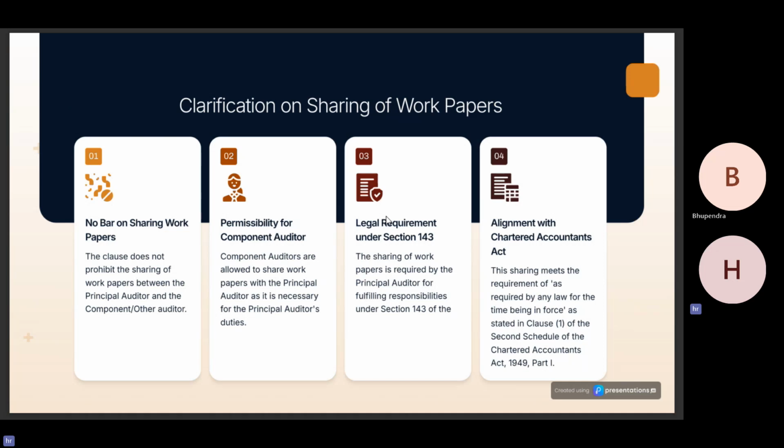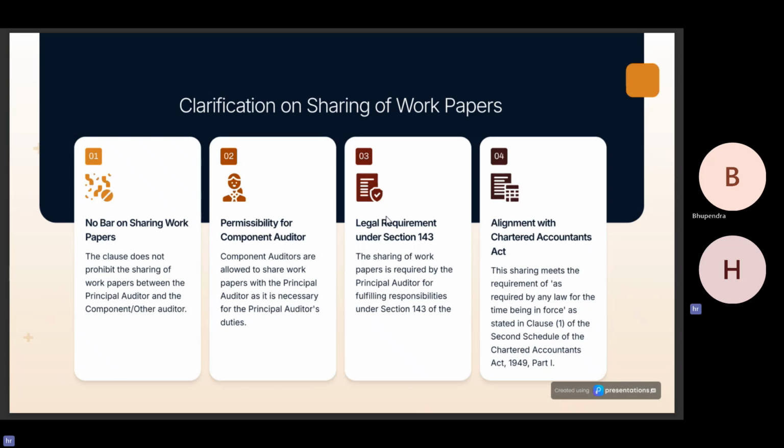NFRA says that there is no bar on sharing work papers. This clause does not prohibit the sharing of work papers between the principal auditor and a component auditor. Component auditors are allowed to share work papers with the principal auditors, and it is necessary for the principal auditor's duties. Basically, the sharing of work papers is required as per the Companies Act 2013 under Section 143, which deals with company audit.